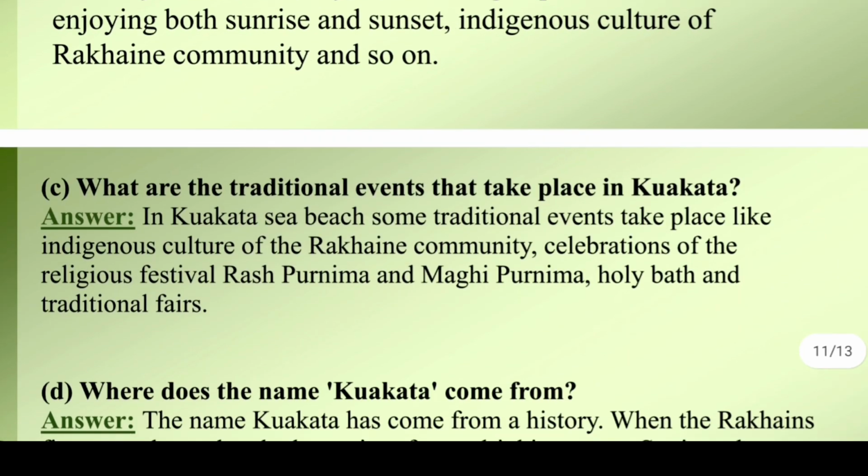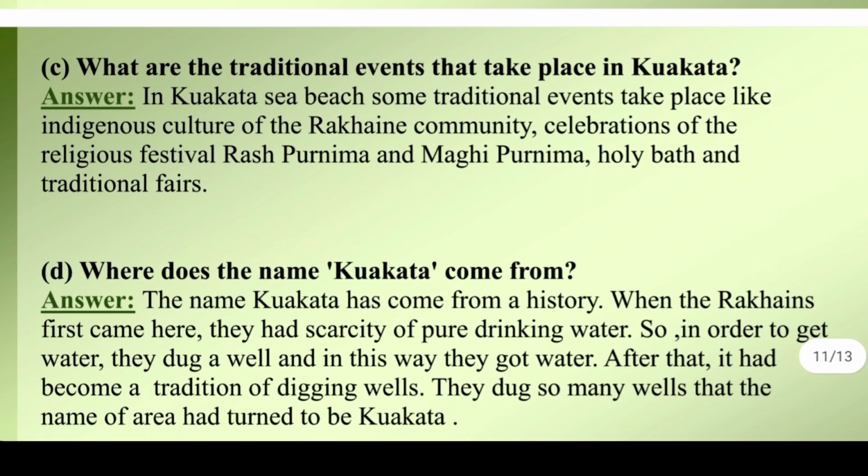What is question number C? The question number C is, what are the traditional events that take place in Kuakata? I have written the answer. In Kuakata Sea Beach, some traditional events take place like indigenous culture of the Rakhine community, celebrations of the religious festival, Rash Purnima, Maghi Purnima, Holy Bath, and traditional fairs.